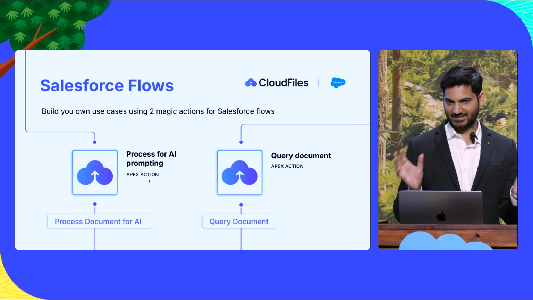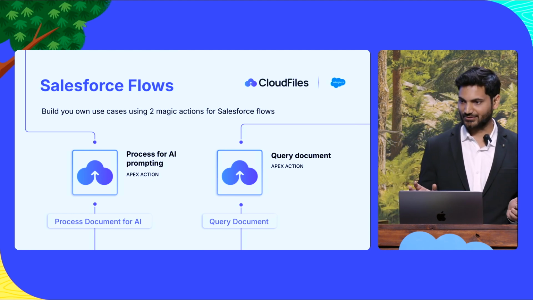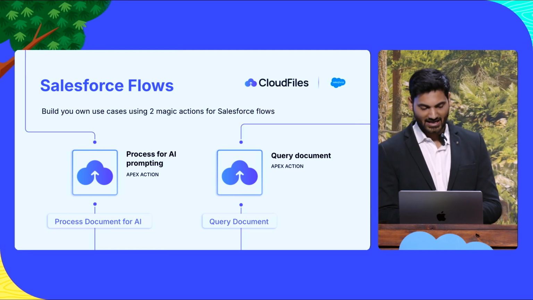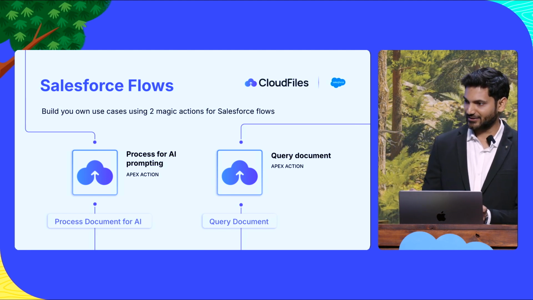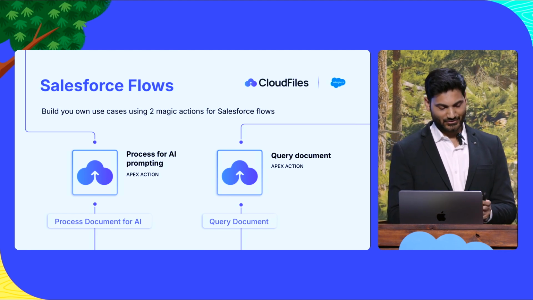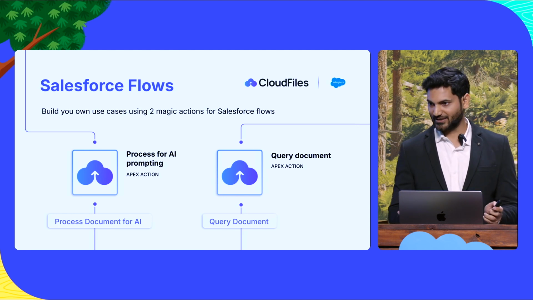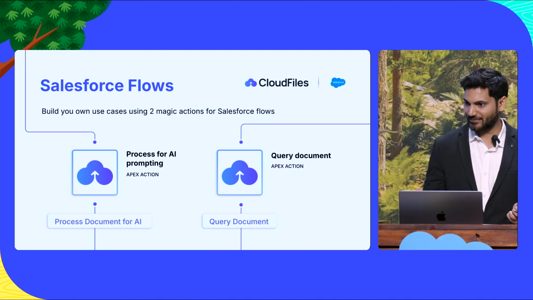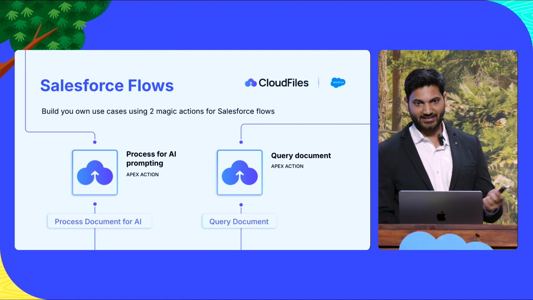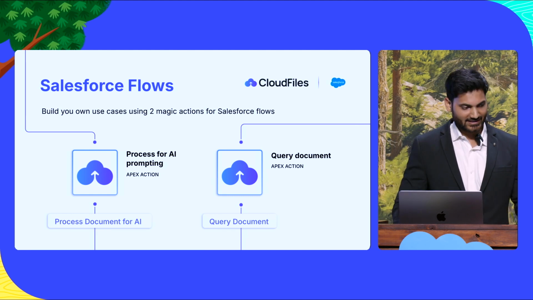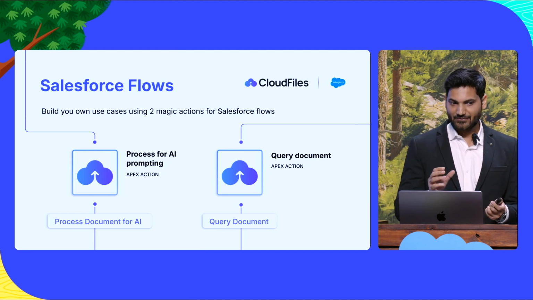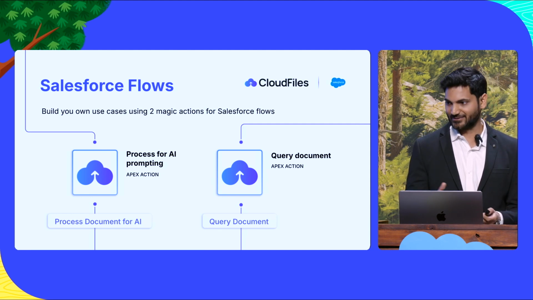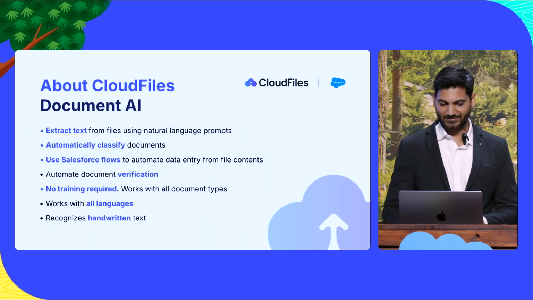We have two Salesforce flow actions. I'll not get into the technical details of this. You can just simply process the document, get the OCR ID, and you can then query document. What this query document is, you just literally give it prompts in human language, and you can guide it. So you can say, okay, if it's not a date in American format, give it to me in American format, and it would understand that. I use this here for my demo when I said that I want the actual date of the invoice when it's due. I don't want net 10 terms or upon receipt, and it understands that.